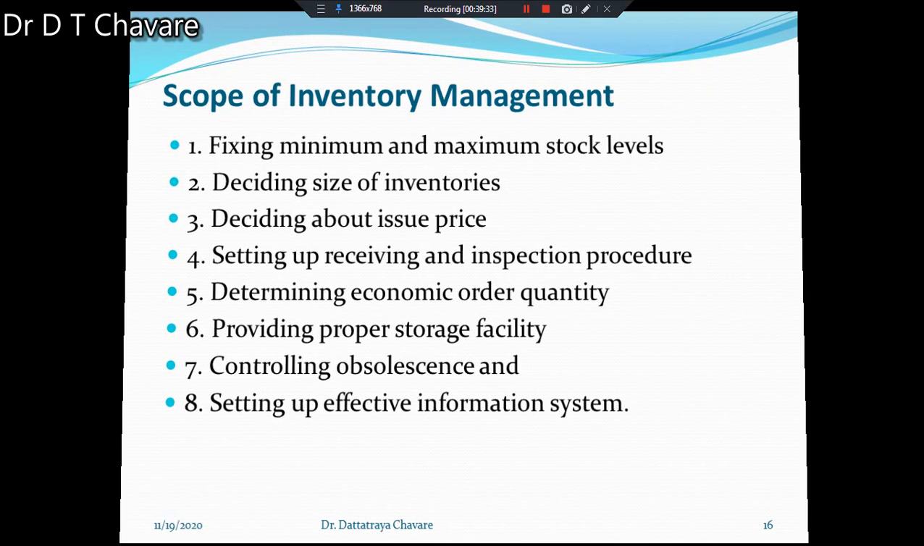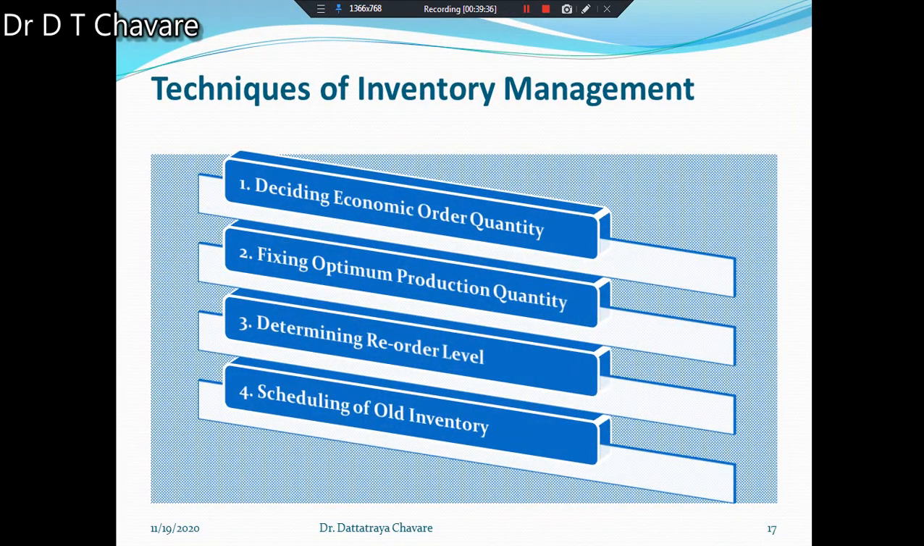Try to understand. Now we have to understand the different techniques of inventory management, and those techniques also we have to study. There are different types of techniques which are included in inventory management. How many techniques are there? 4 techniques are included there. First, deciding economic order quantity. You have to decide economic order quantity. The quantity of inventory to be ordered has to be decided. It refers to the size of the order which is economical.